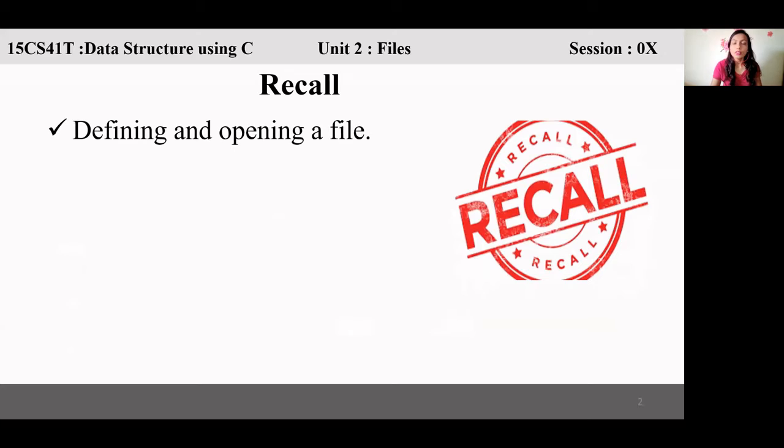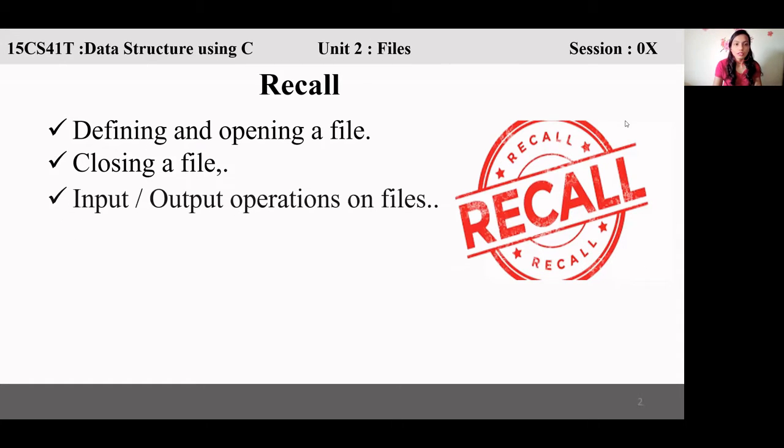We'll just recall. How to define and close the file? To define a file, we need a name with a dot and an extension. And how to open a file? Via the fopen function. Then we will close the file using the fclose function. Then we have some input output operations on file, that is how to read, write, all those things.